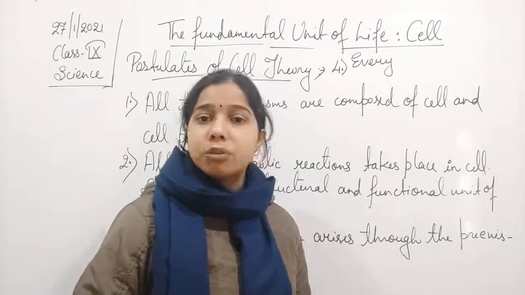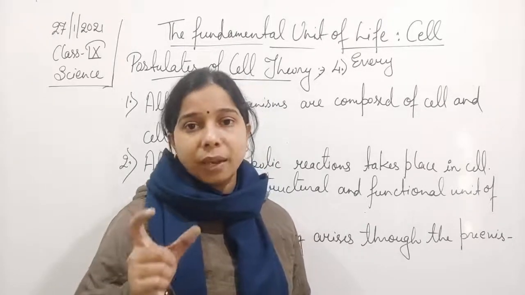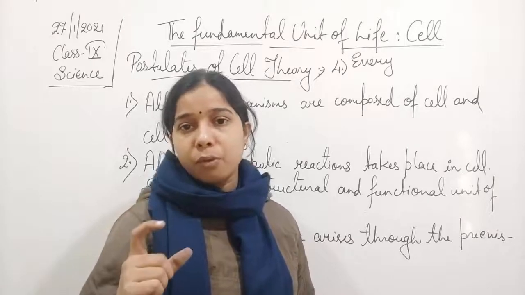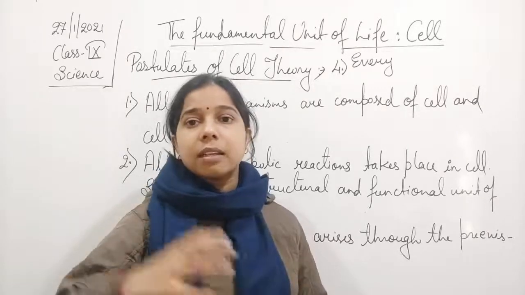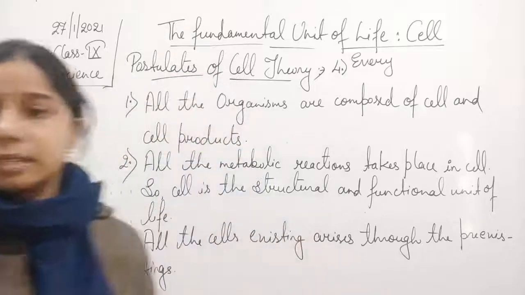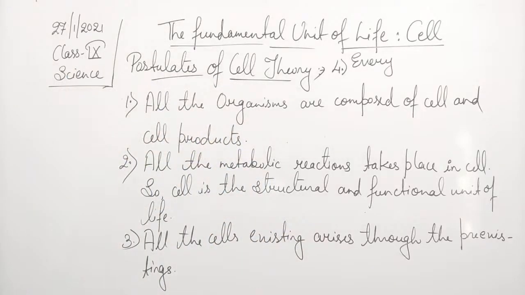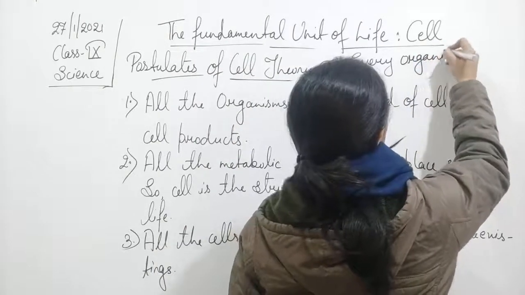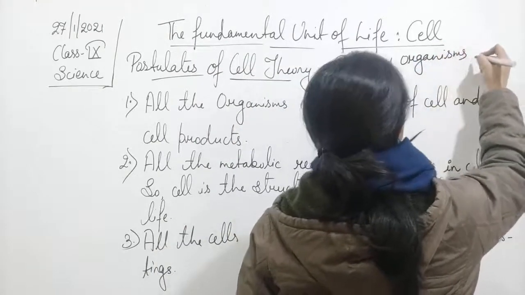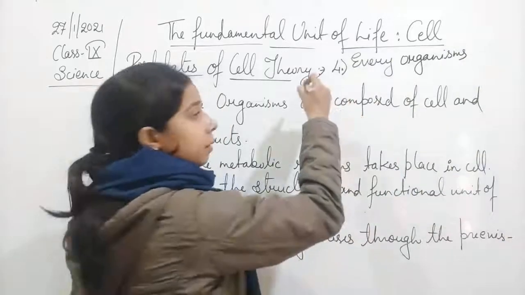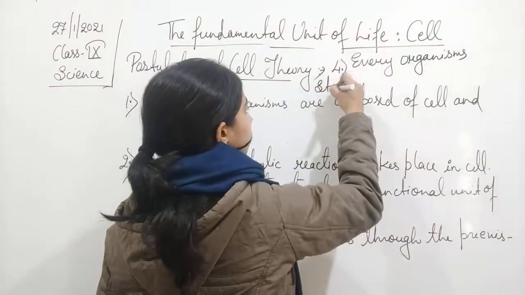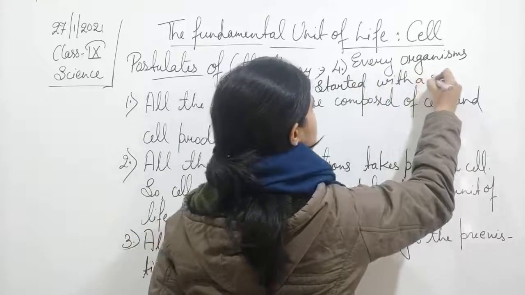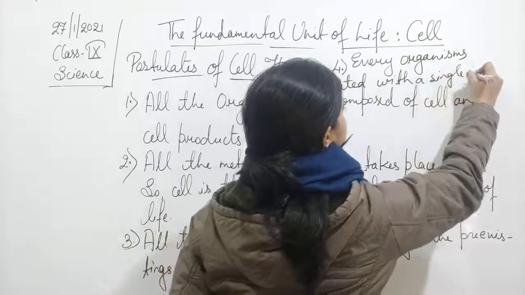You know that in the case of a human being, there is a zygote formation, which is a single cell, and that single cell will divide into multiple cells. So every organism started with a single cell.